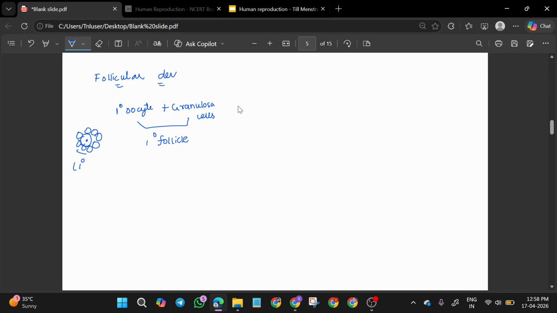Now at the time of the fetal ovary, the primary follicles form. But at that time, 4 million, 5 million primary follicles will have formed. But at puberty, how many will be remaining? 60,000 to 80,000 primary follicles are left in each ovary. In each ovary, this is all that is left for us. 60,000 to 80,000 primary follicles are left in each ovary.